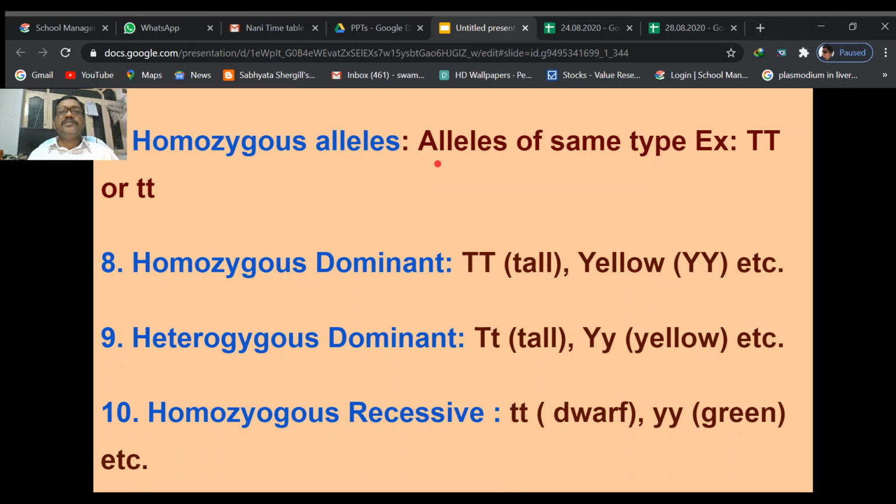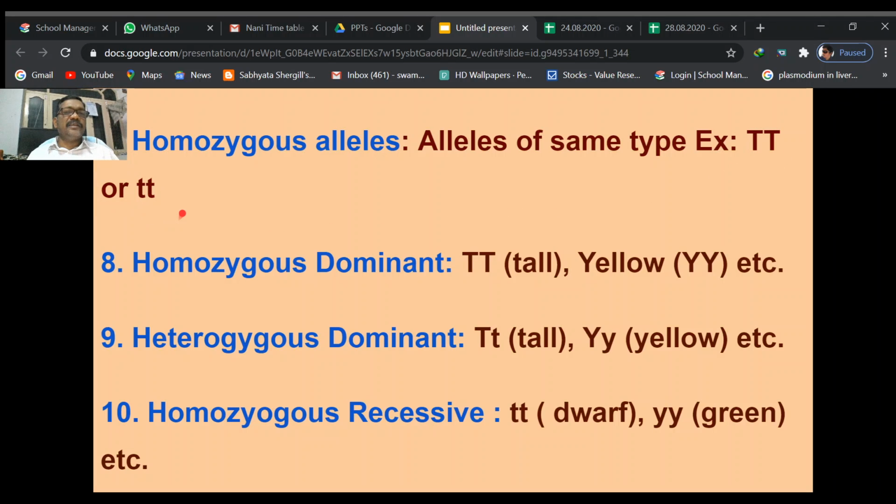Another term is homozygous alleles. Homozygous alleles are alleles of the same type, for example capital T homozygous and small t homozygous. These two are homozygous alleles. Capital T is a homozygous dominant allele because it can express itself.